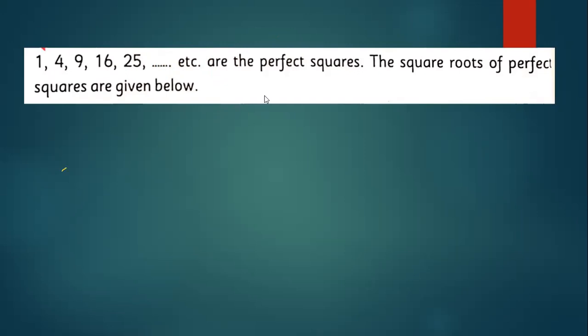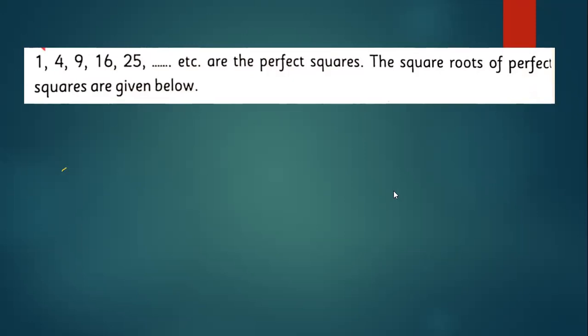Okay, so these numbers are called perfect squares: 1, 4, 9, 16. Is 81 a perfect square or not? Check it. 9 nines are 81, so it is a perfect square. Okay, good.